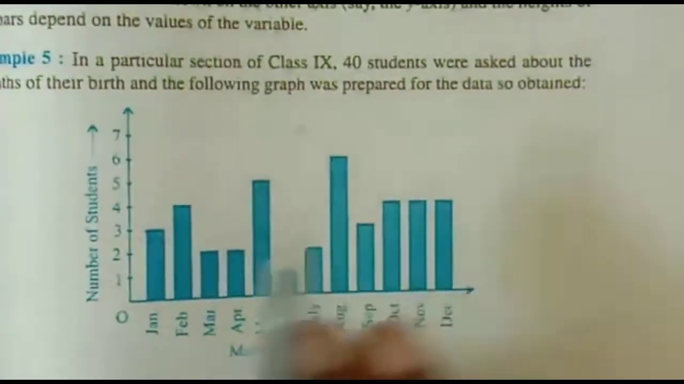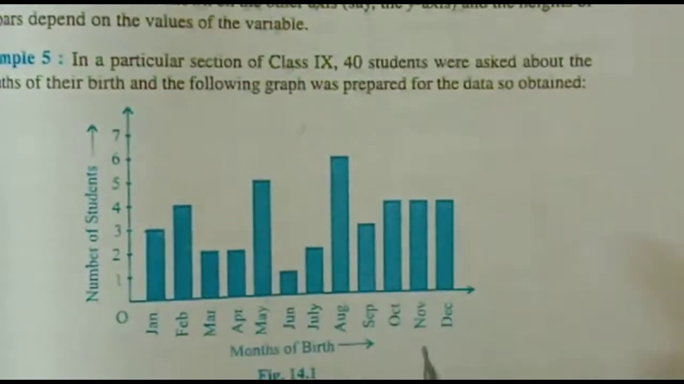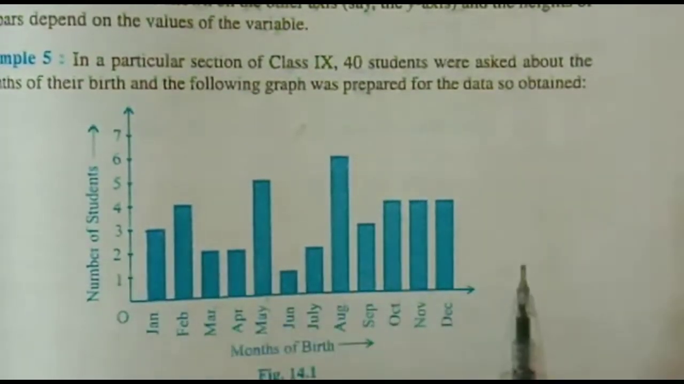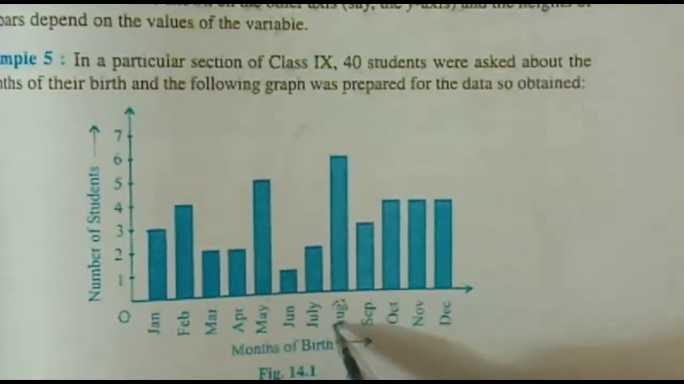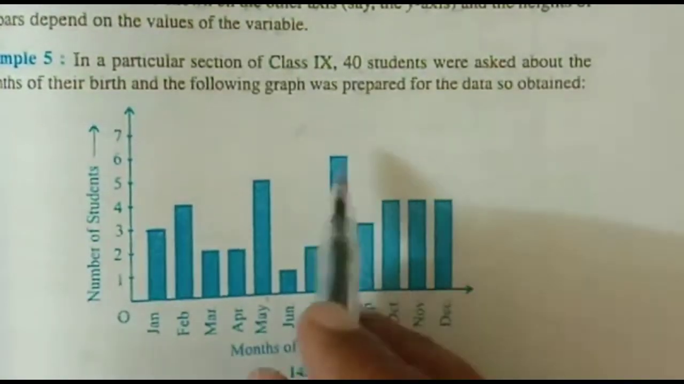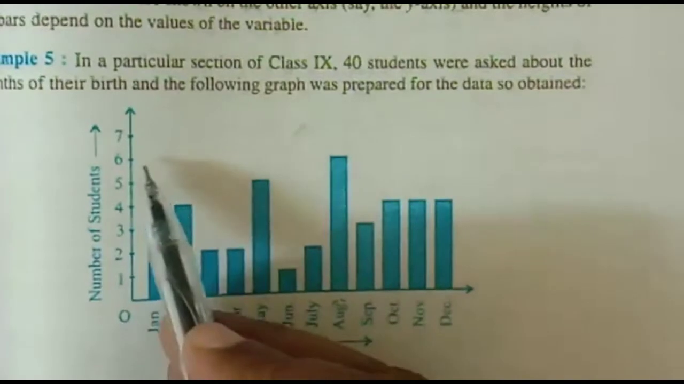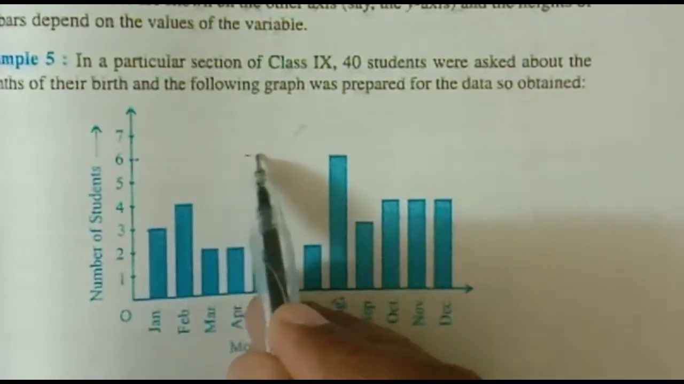The question is, find the probability that a student is born in the month of August. So first of all, from the graph we will find out where August is. So this is August, right? In August, if we check with the help of a scale, we will see which line it coincides with.